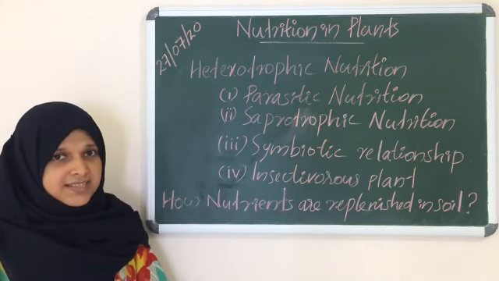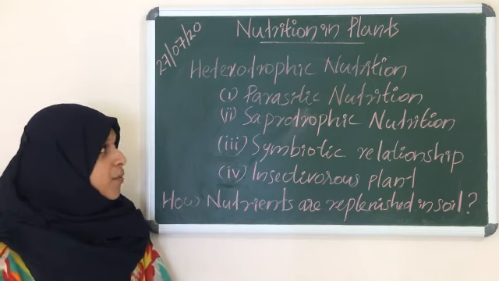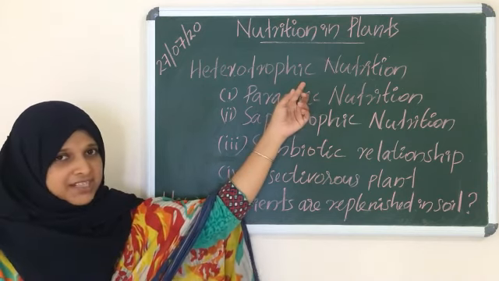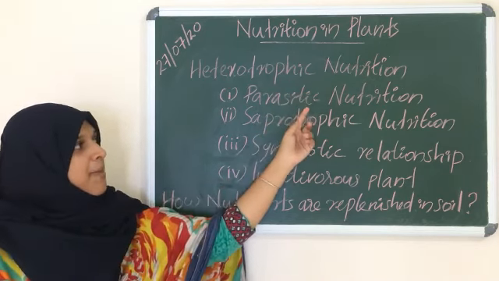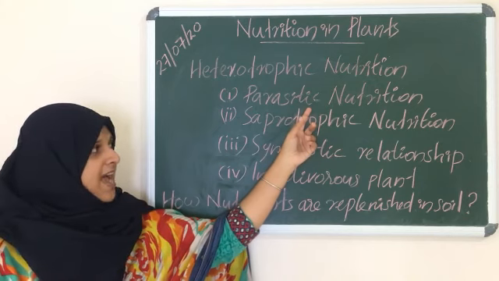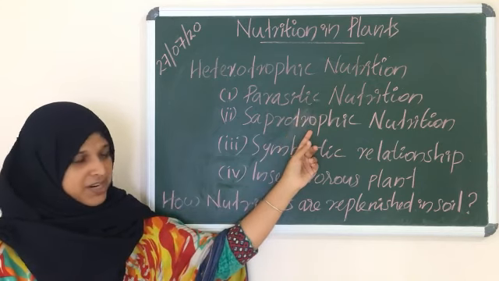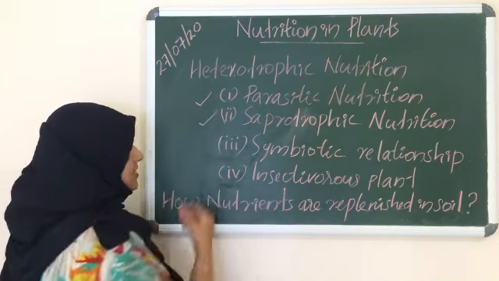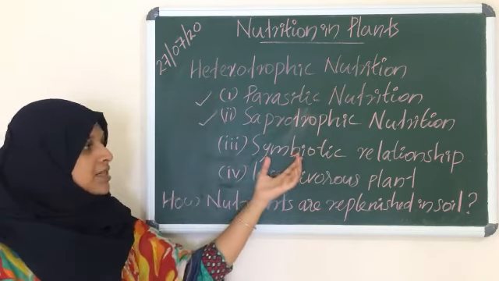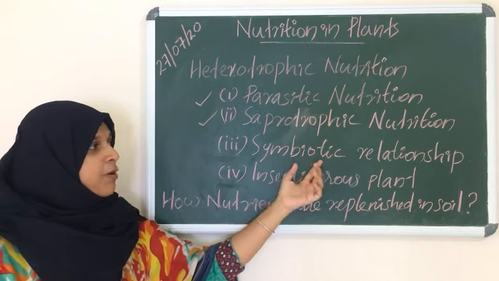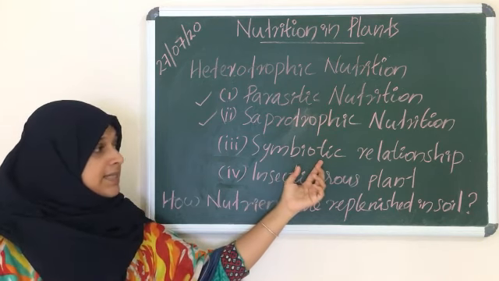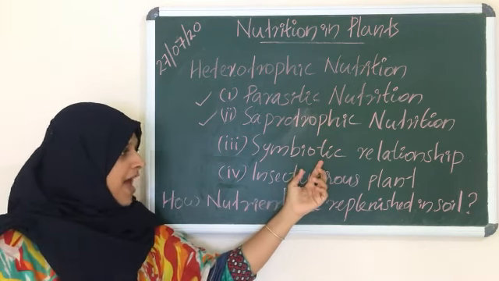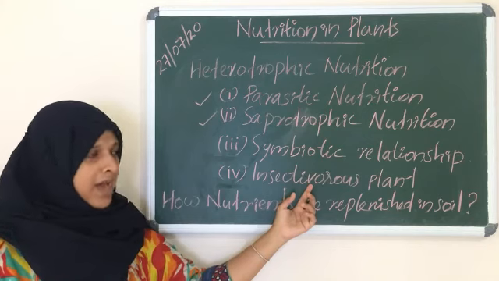Last class we discussed different types of heterotrophic nutrition, that is parasitic nutrition and saprotrophic nutrition. These two types we already discussed. Next two types are symbiotic nutrition or symbiotic relationship and insectivorous plants.